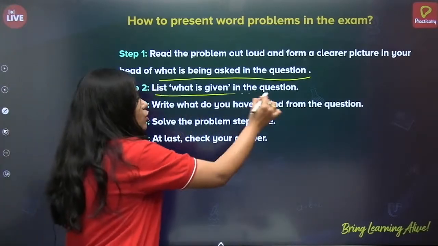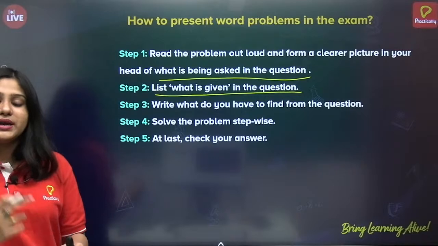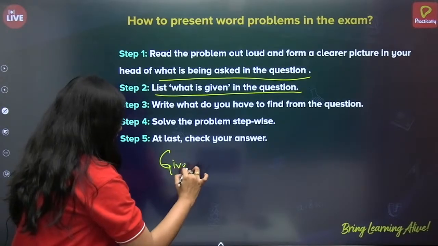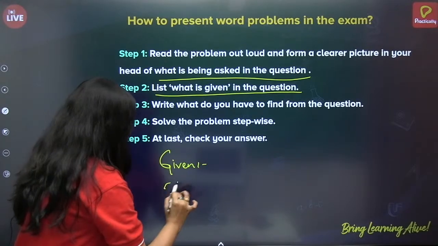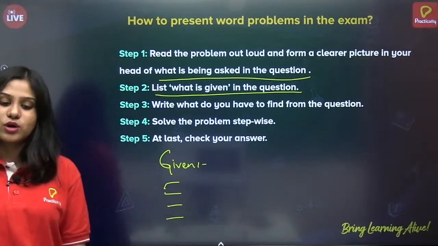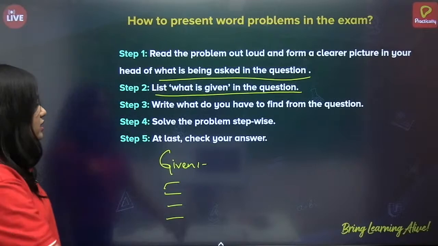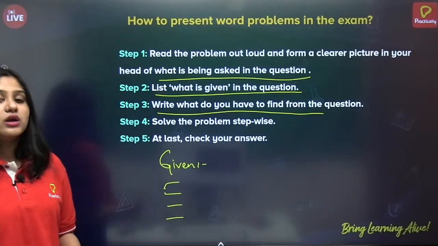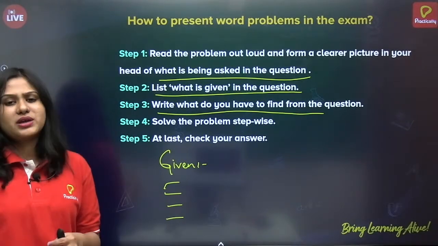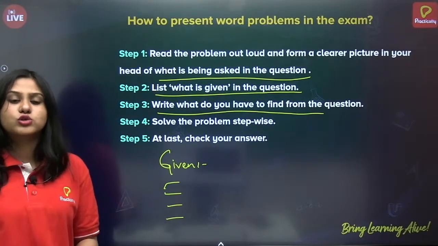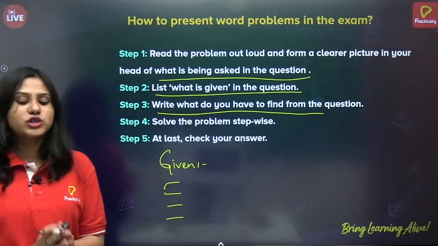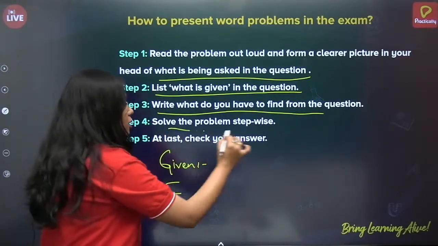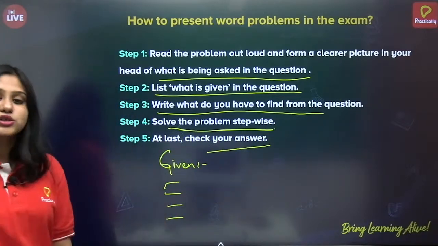Next, list what is given in the question. So immediately after you read the question, just write "Given" and list out all the things which are given in the question. Next, write what you have to find from the question. They'll ask you to find something, right? Maybe solution or roots or value of k or coefficient. So just write what you have to find. Now solve the problem stepwise and at last check your answer.